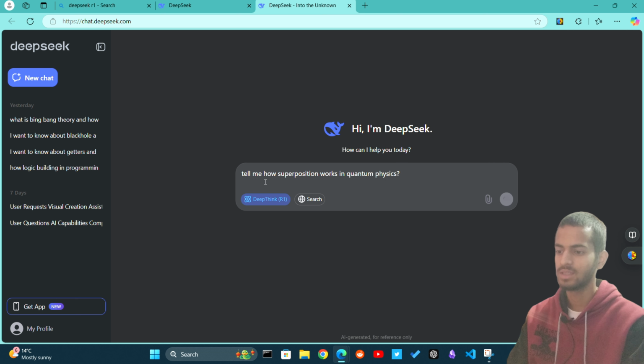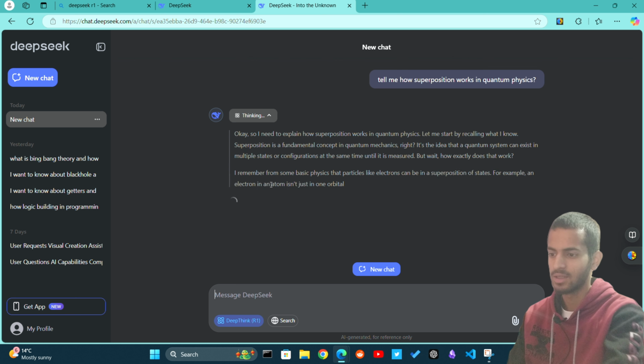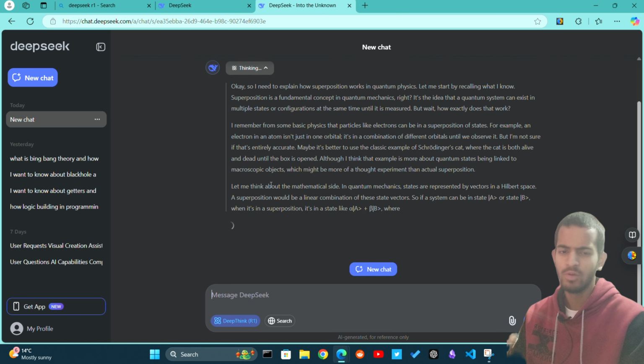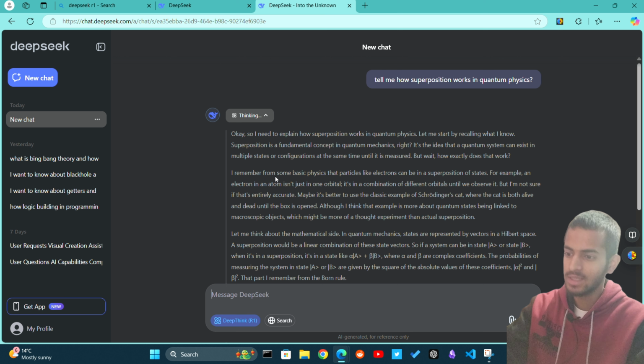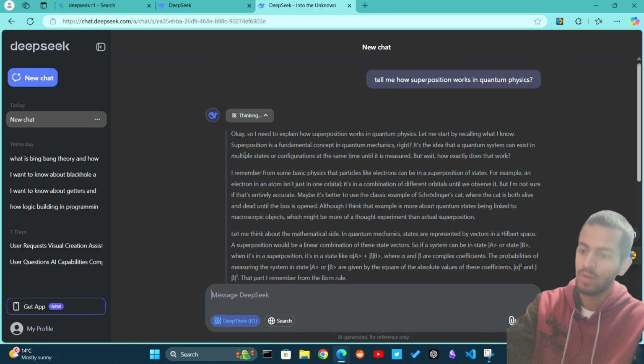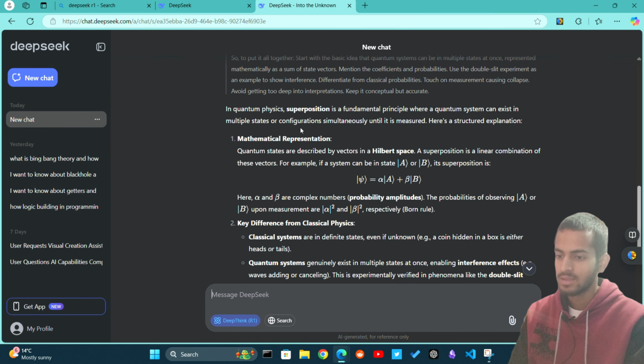So now, as you can see, the good part is that it shows its thinking. If you go to ChatGPT and ask it something, you're not going to see what it's thinking. In DeepSeek, you can see that it's thinking. So it's saying, okay, so I need to explain how superposition works in quantum physics. It thought for 21 seconds and here's the answer.